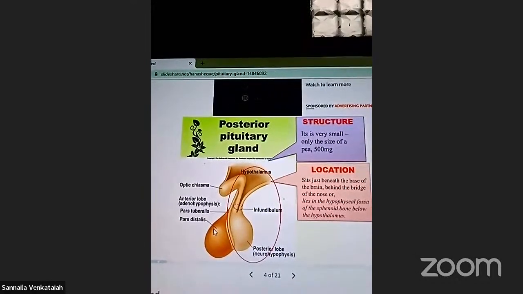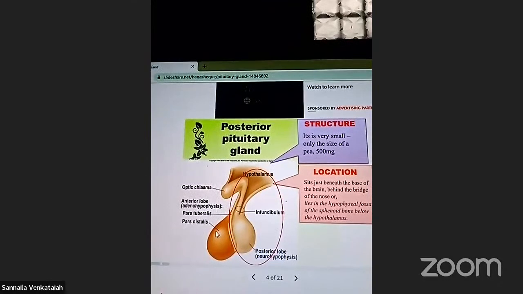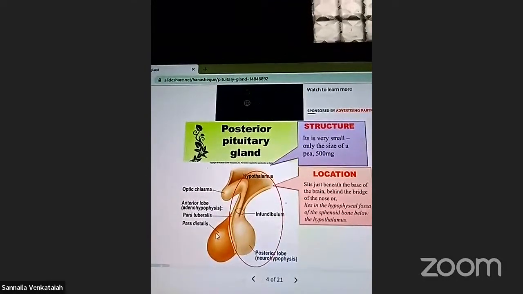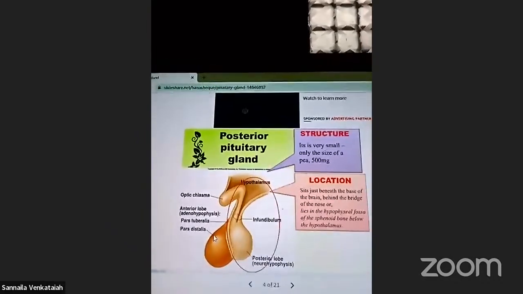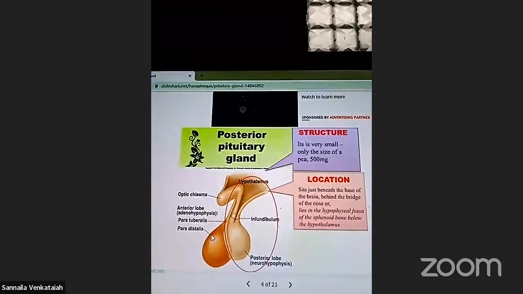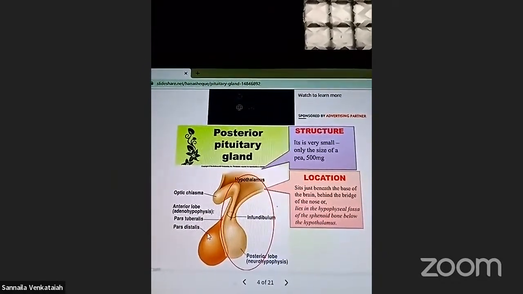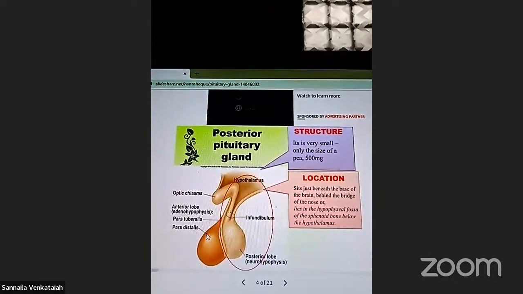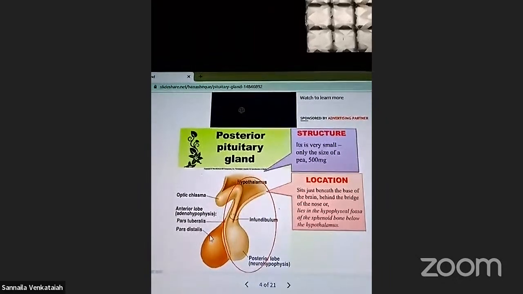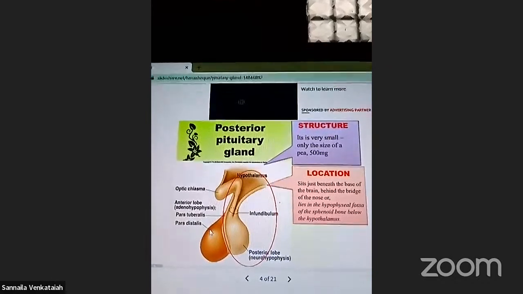These are characters of gigantism. Low secretion of growth hormone is called pituitary dwarfism. High secretion of growth hormone is called gigantism. Low secretion of growth hormone is called pituitary dwarfism, right? These are related to the releasing of hormones.